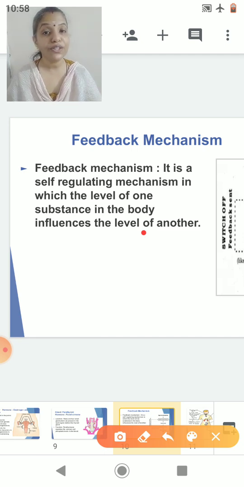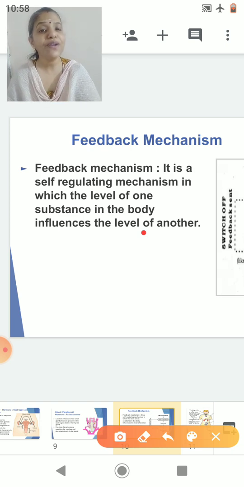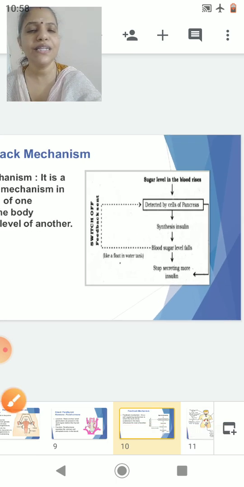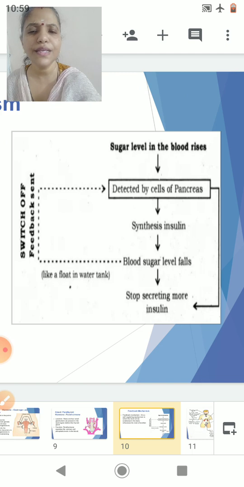Blood sugar regulation, correct. When the blood sugar increased, at that time what happened? It sent the message to the pancreas. The pancreas was releasing what? Insulin. And insulin was storing that sugar in the fat cells and decreasing the blood sugar level. So this is a self-regulating mechanism. A self-regulating mechanism is called a feedback mechanism, in which the level of one substance in the body influences the level of another. So here there is a chart which explains this.